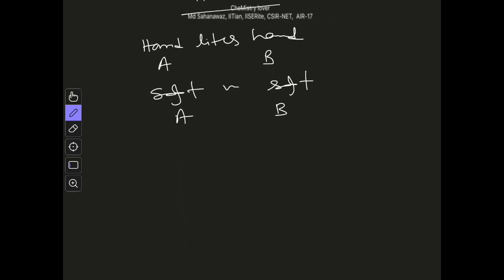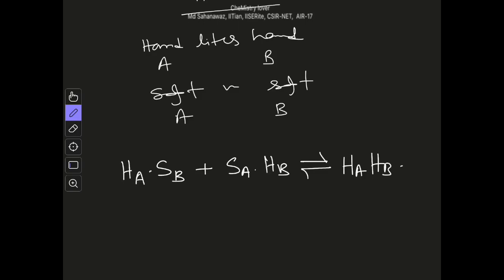In terms of a chemical equation, let's say we have a hard acid bound with a soft base and a soft acid bound with a hard base. So after the reaction what will happen? Hard acid will bind with hard base and soft acid will bind with soft base. So the reaction will go from left hand side to right hand side spontaneously.